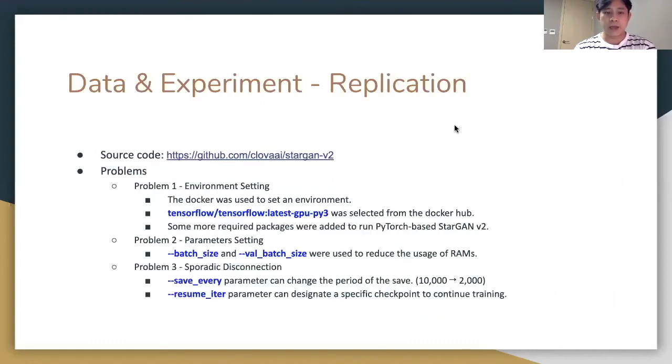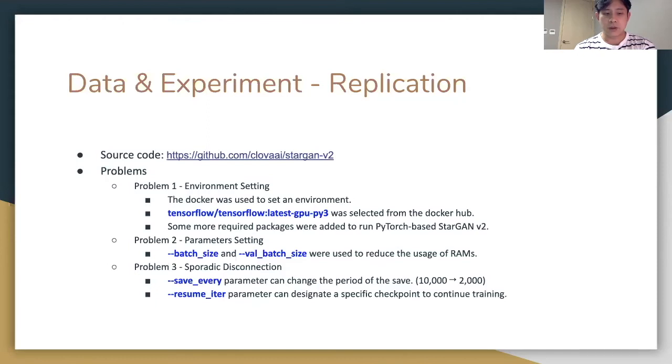During the replication session, we successfully replicated all of the reference papers: StarGAN, MWGAN, and StarGAN V2. But because we decided to compare StarGAN V2 with our model, I briefly explain the replication of StarGAN V2 only. We downloaded StarGAN V2 from here. The source code of StarGAN V2 was well formed, so we didn't need any change during the replication. However, we encountered three major problems.